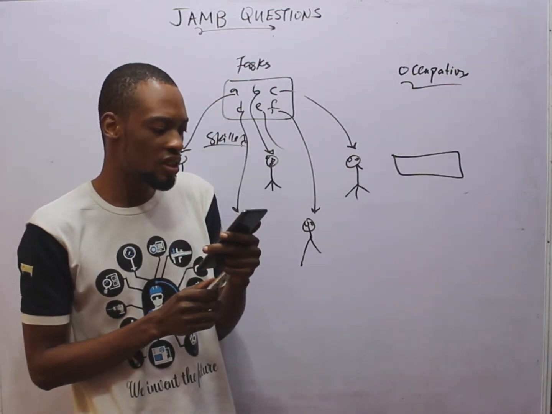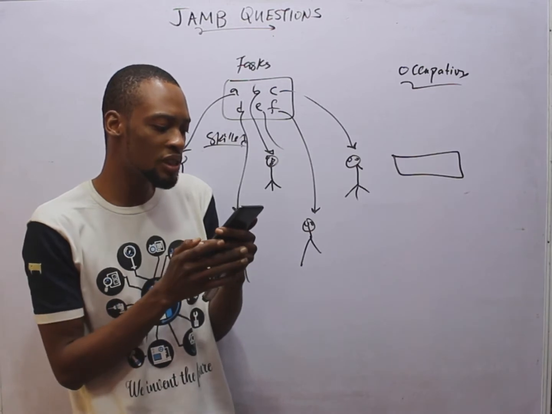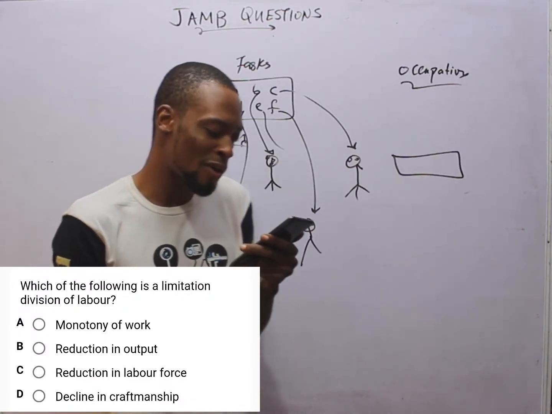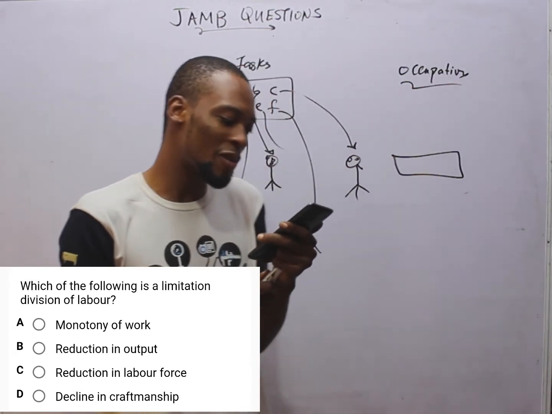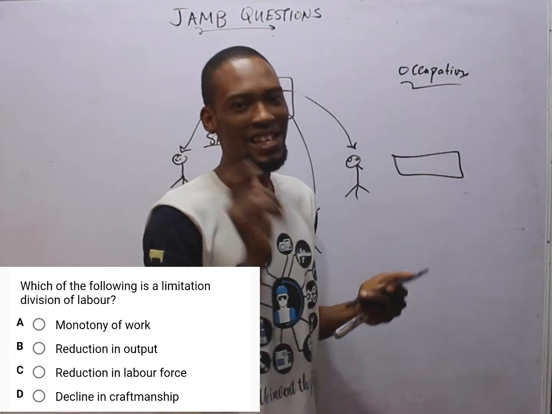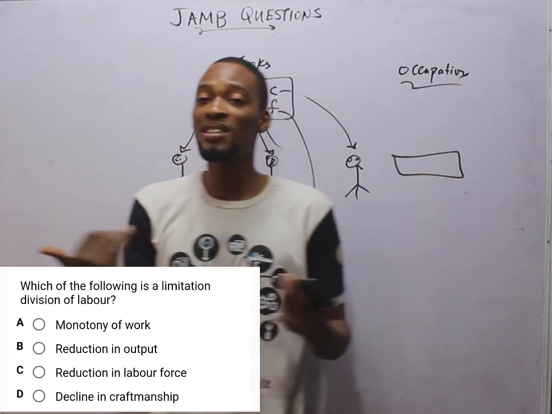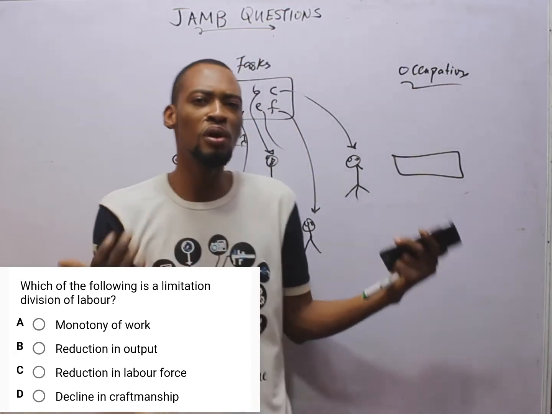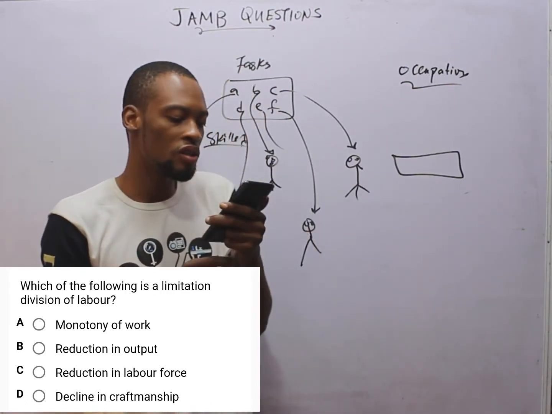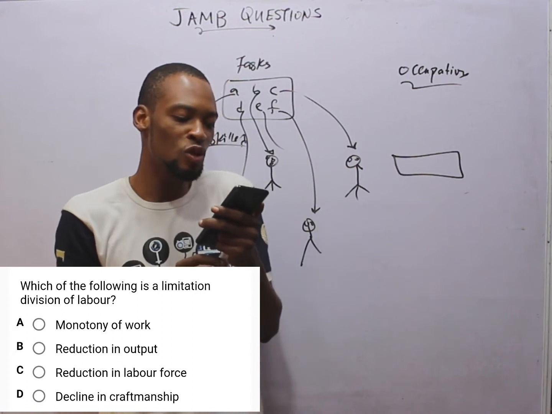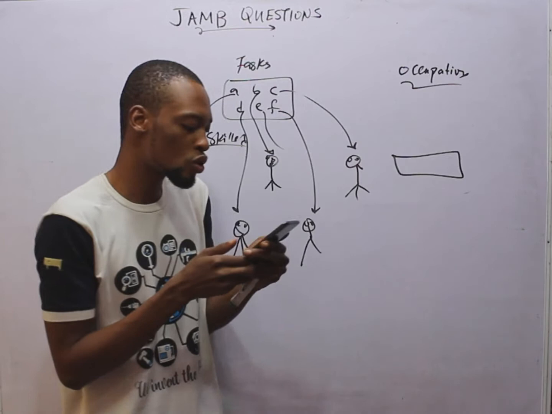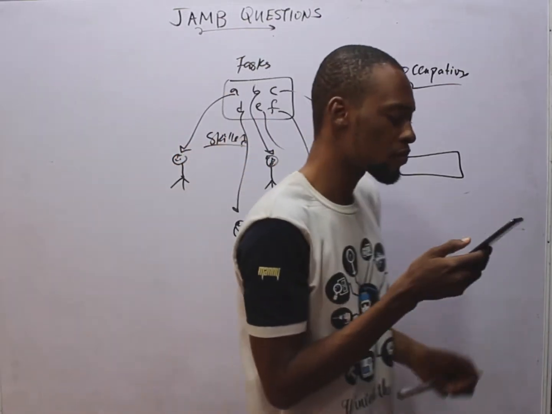And the next question says, which of the following is a limitation of division of labor? Now, limitation. I just answered this question. I said you do one thing over and over again, it becomes boring. So that is monotony of work. So that would be a limitation, since you are not specialized in one thing, you perform specific tasks and roles. So option A is correct.